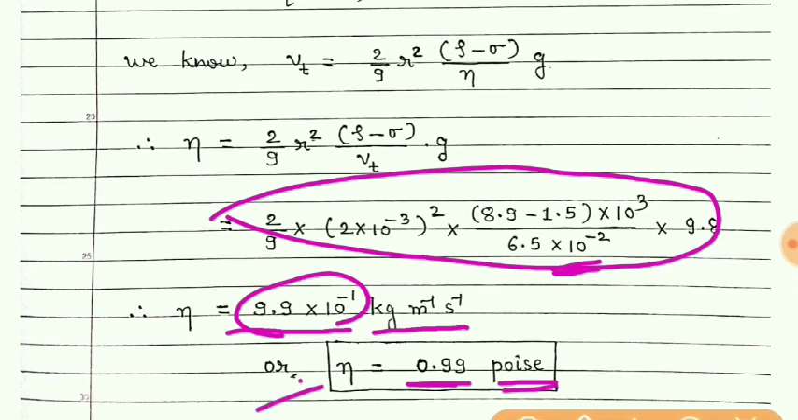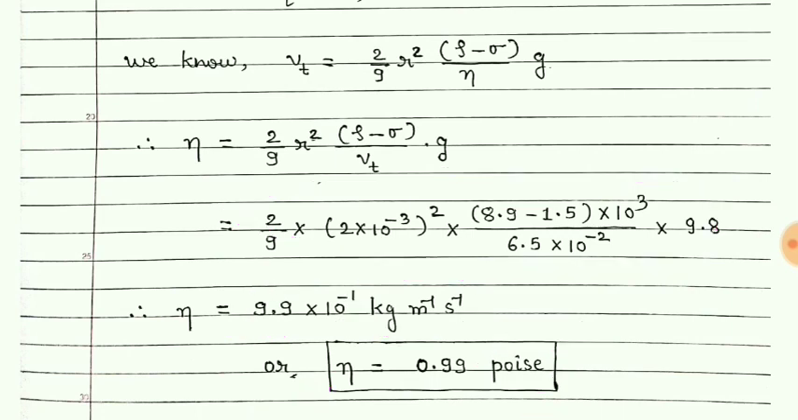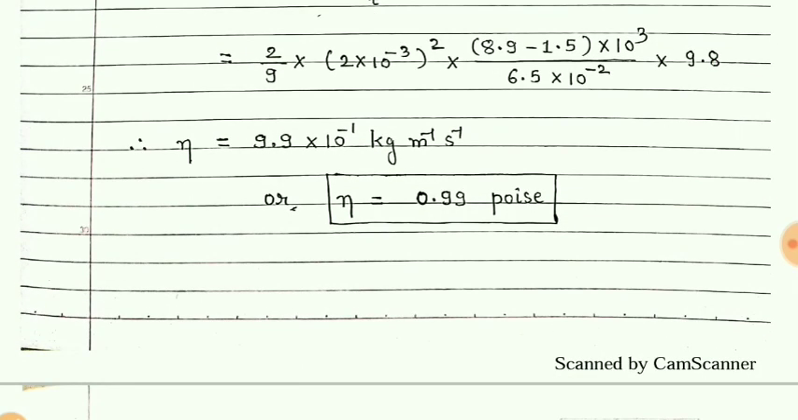The unit of this coefficient of viscosity is poise. You can write this also, but on the name of the scientist it is poise. So students, I hope you understood this concept of viscosity.